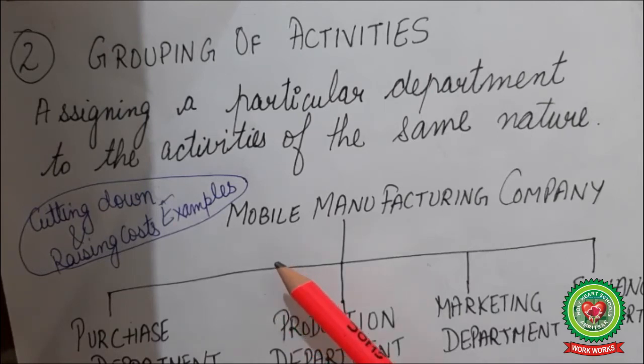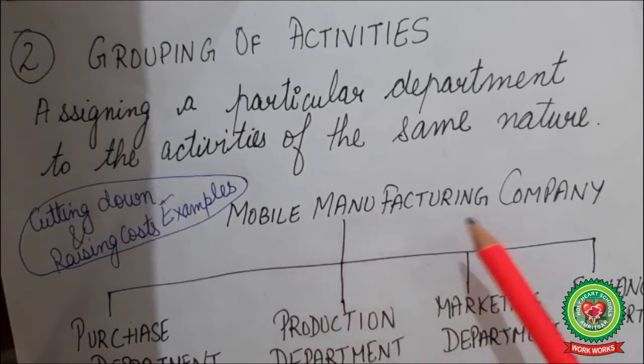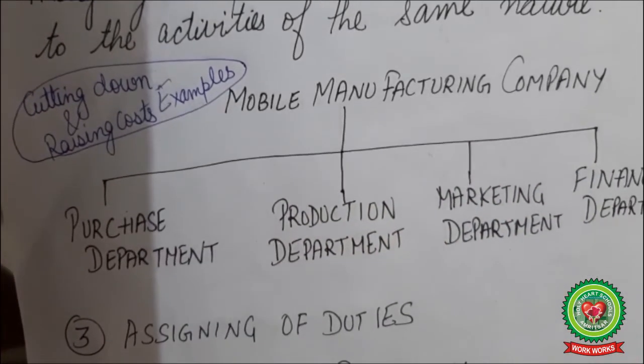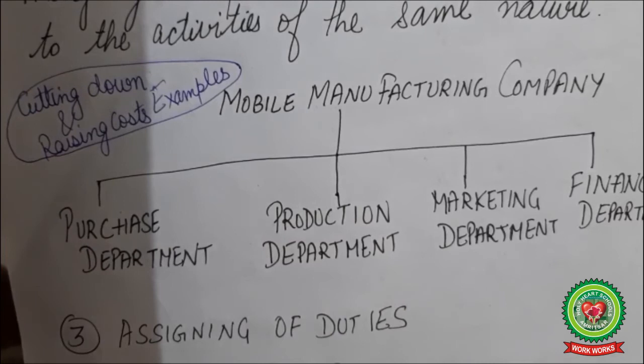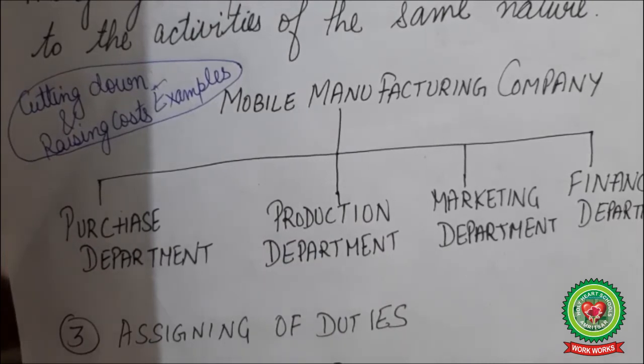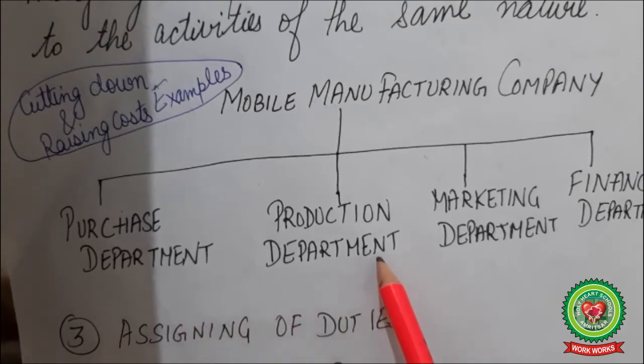Okay, if we go for our previous example, that is mobile manufacturing company, our different departments are purchase department, production department, marketing department, and finance department. So the different activities like purchase of raw material, purchase of goods, purchase of parts all come under purchase department. Then production department. Production department is one who is designing that good.